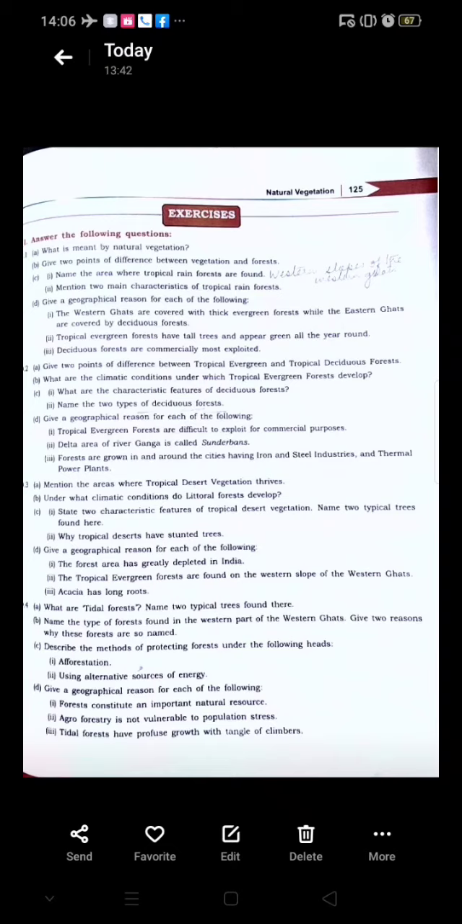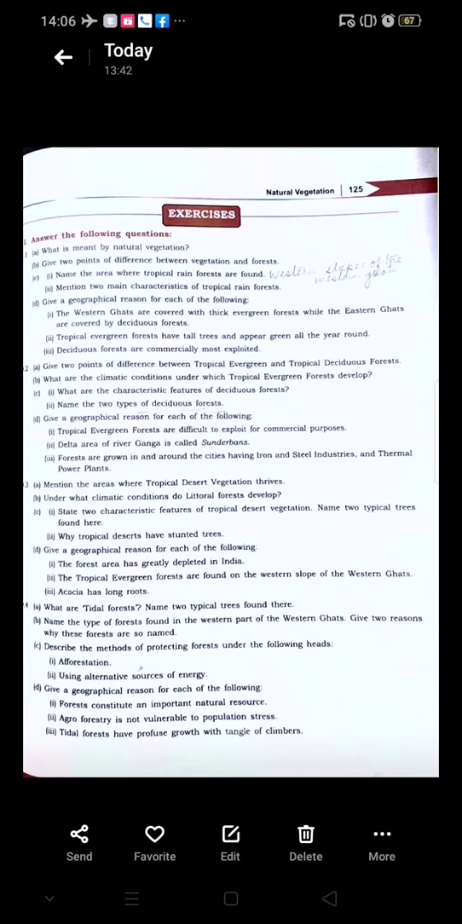Okay, D part, give a geographical reason for each of the following. The forest area has greatly depleted in India. Now, why has the forest area greatly depleted in India? We have just discussed that the increase in population, overgrazing by animals, demand for industrial timbers, new townships, new highways, new industries, all these reasons have led to the depletion of forest in India.